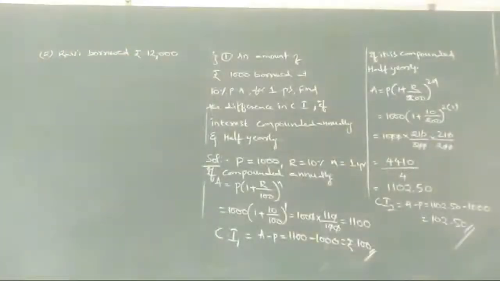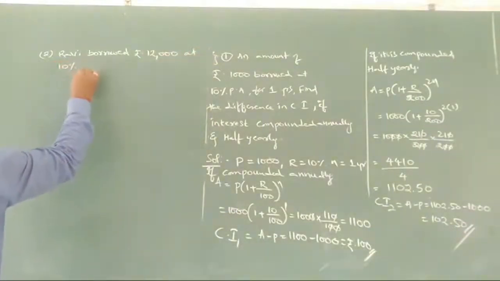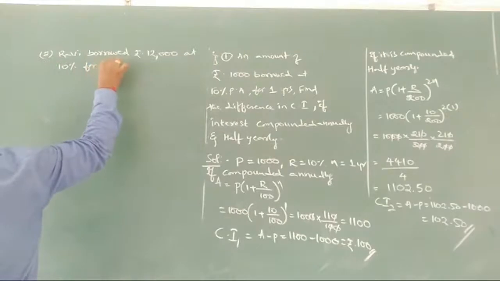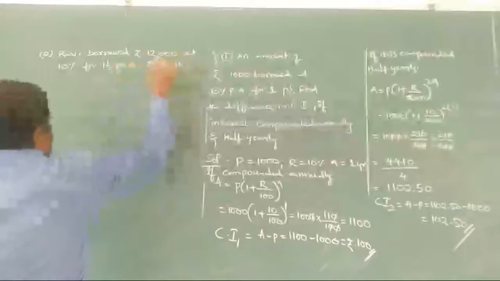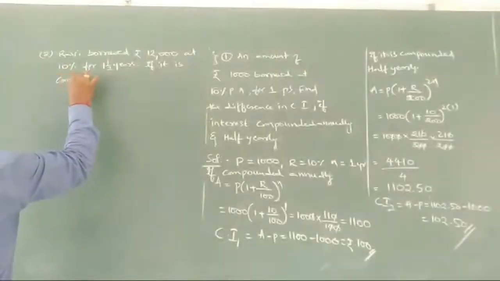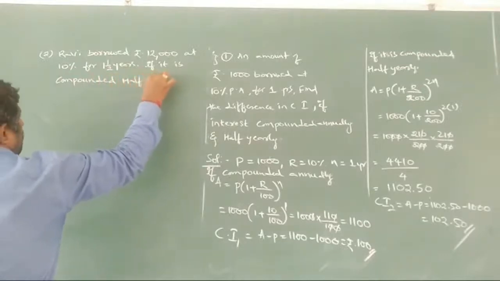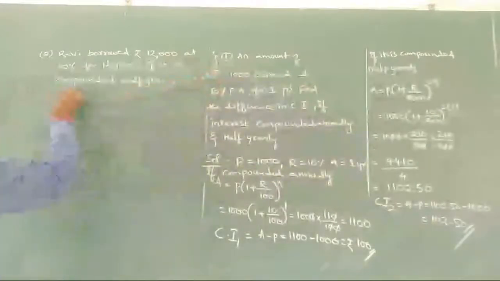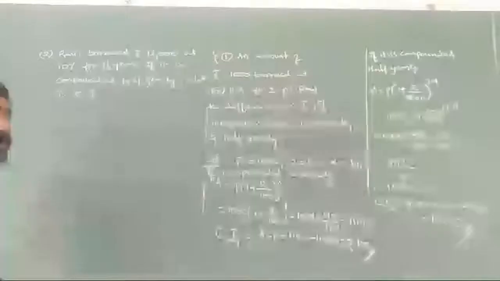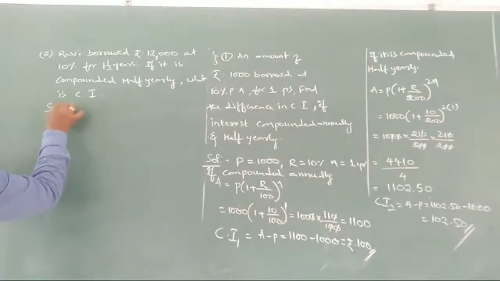Ravi borrowed 12,000 rupees at 10% for 1.5 years. If it is compounded half yearly, what is the CI, compound interest? How much is it? 12,000 rupees he is borrowing here. So we'll write all those.